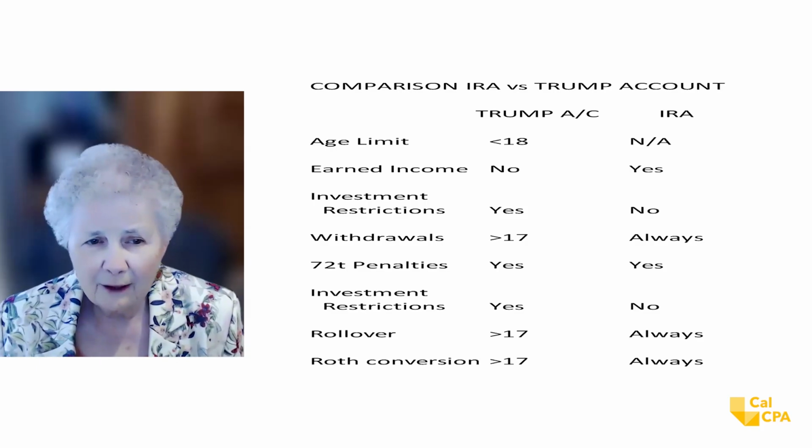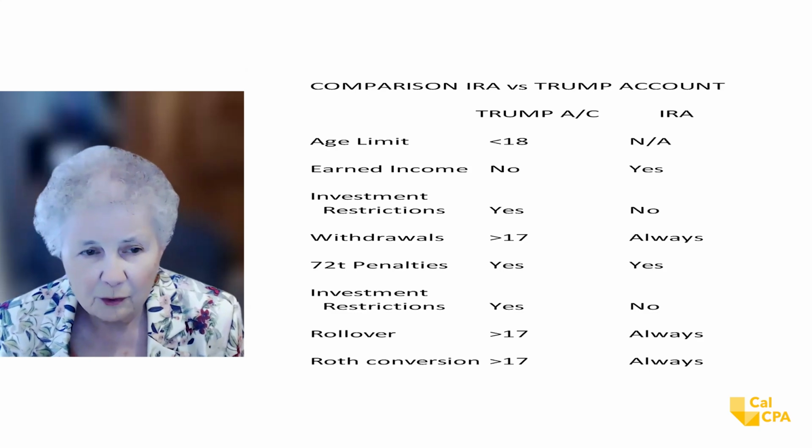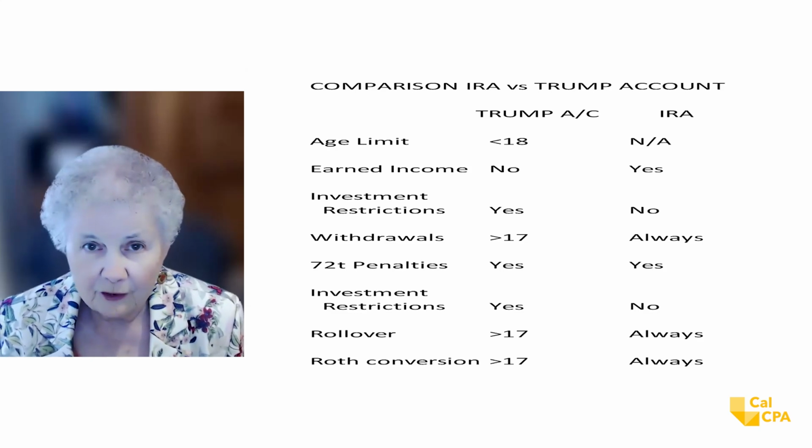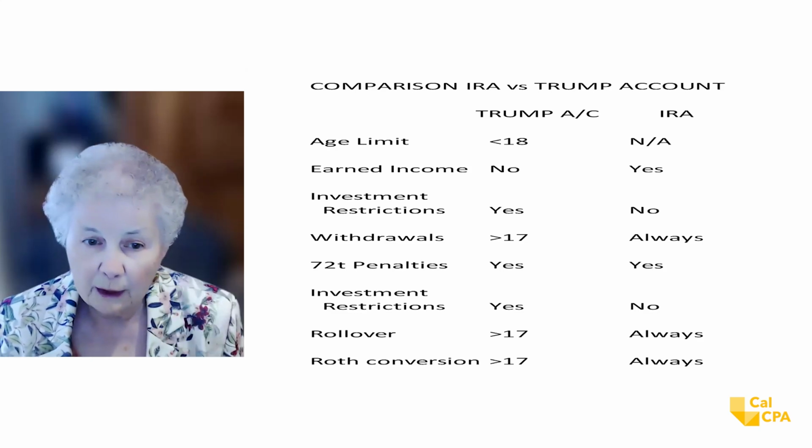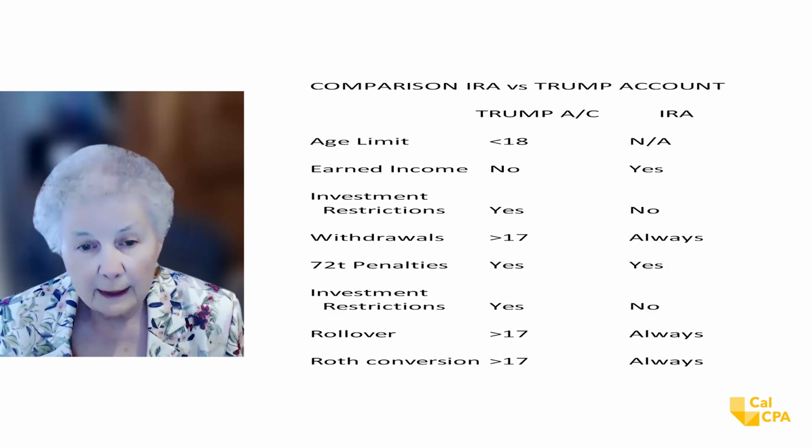Now, the other question is, are there investment restrictions? And yes, we know that in the Trump account, you can only do index funds. With the IRA, there are no restrictions. And we hear about more and more exotic investments for IRAs, Bitcoins, real estate, all kinds of other things other than your standard run-of-the-mill things that you can get at your local bank or brokerage account.